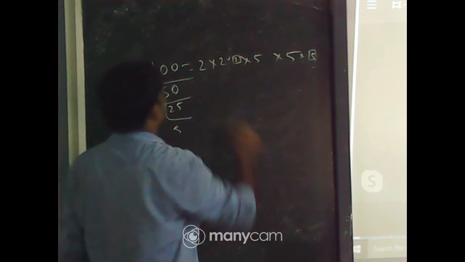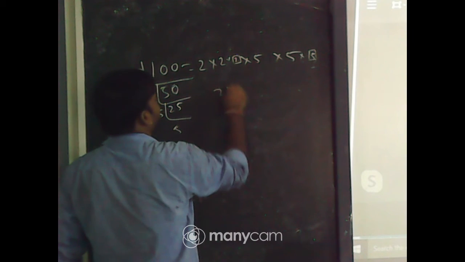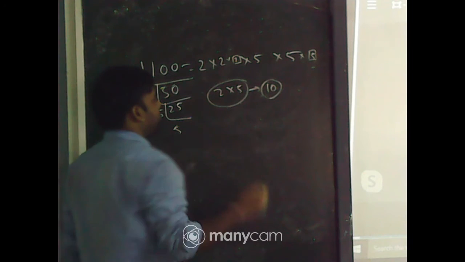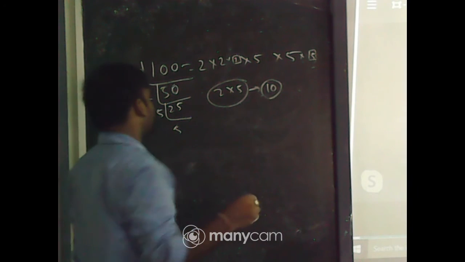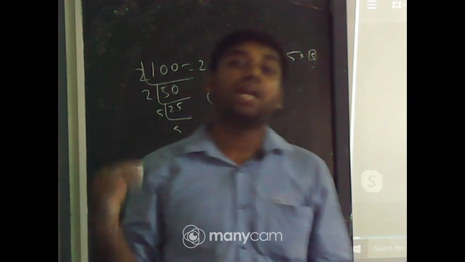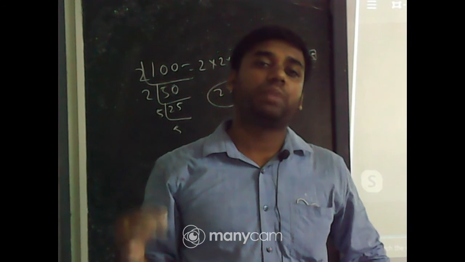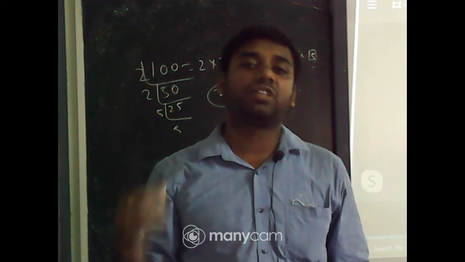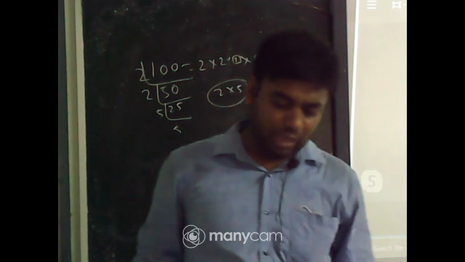So the number 2 into 5, 10. 10 should be multiplied with the 100 to make it a perfect cube number. Got it, students? So this is the last part of question number 2.